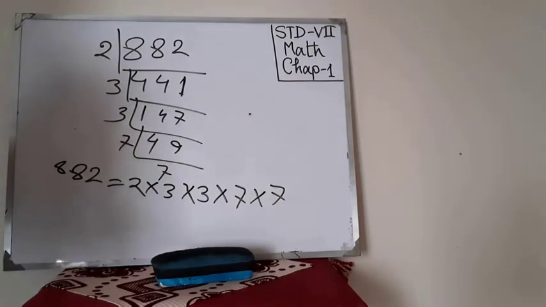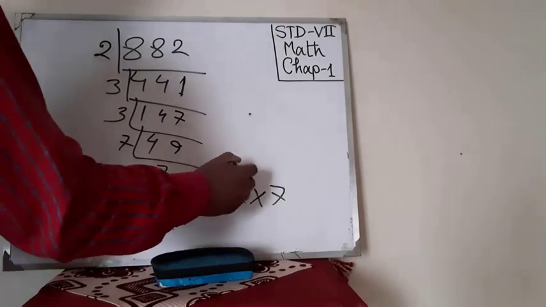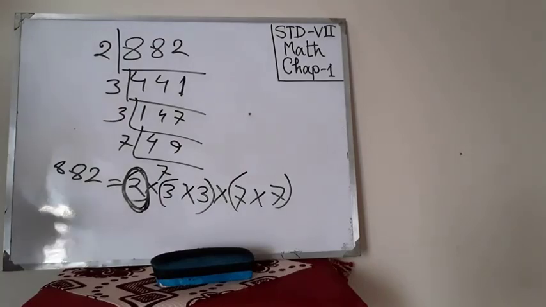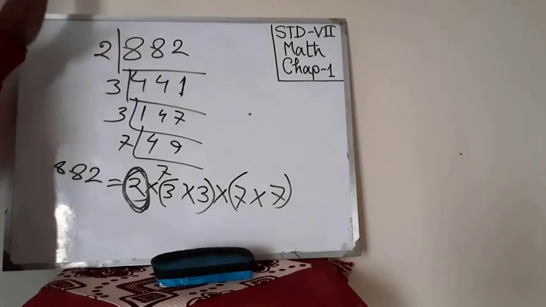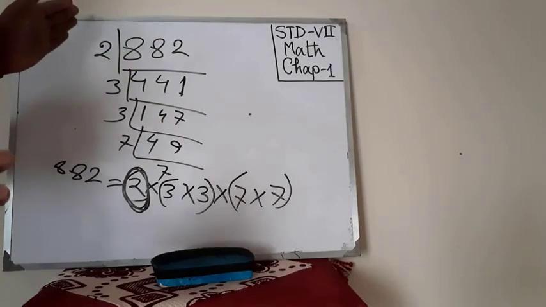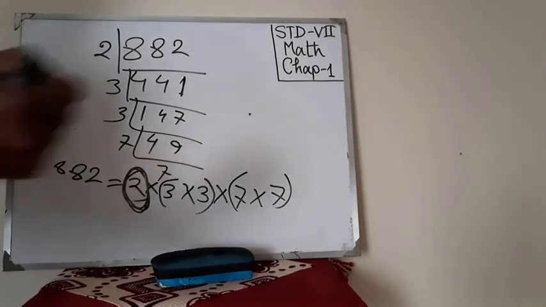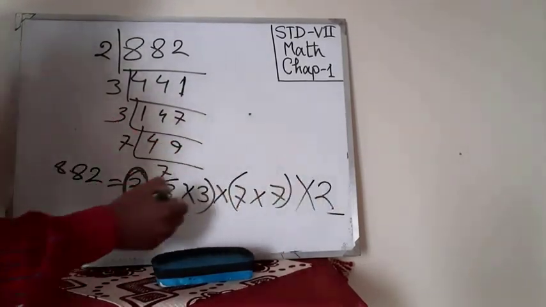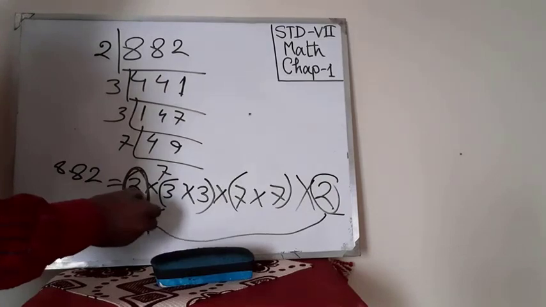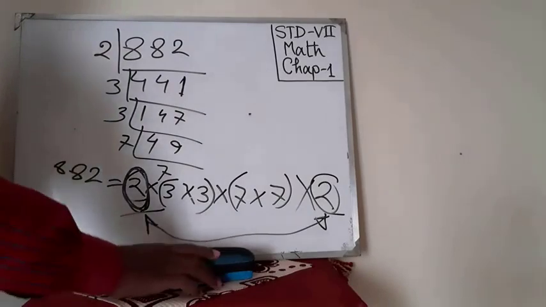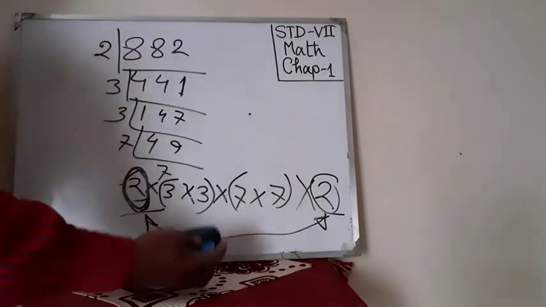Look, we have got one pair of 3s, one pair of 7s, and 2 is extra. This is unpaired. 2 is an unpaired number. So 882 is not a perfect square number, but we can make it a perfect square number. How? If I multiply by 2, then we get another pair: 2 and 2 is a pair, 3 and 3 another pair, 7 and 7 another pair. So one pair, two pairs and three pairs.